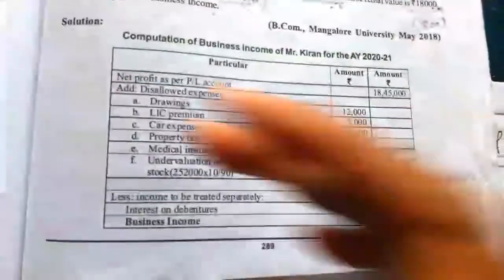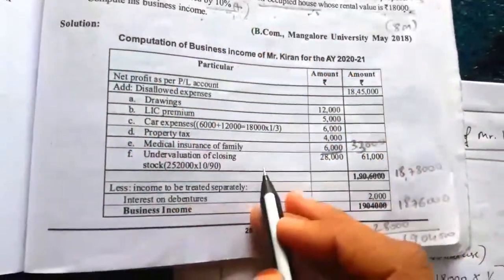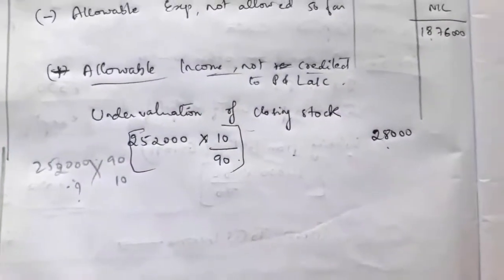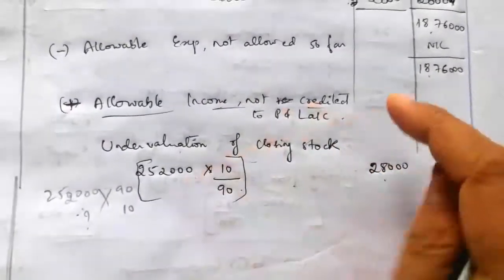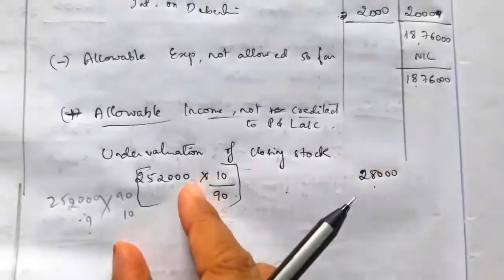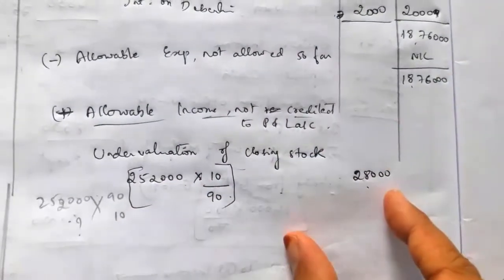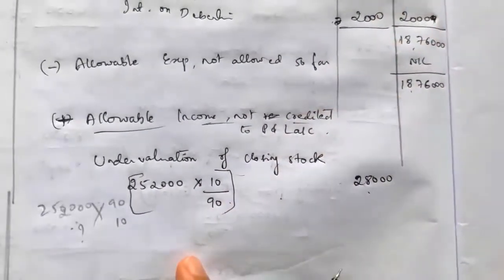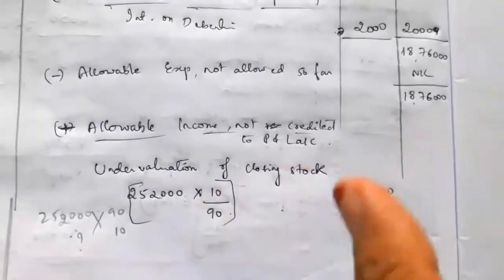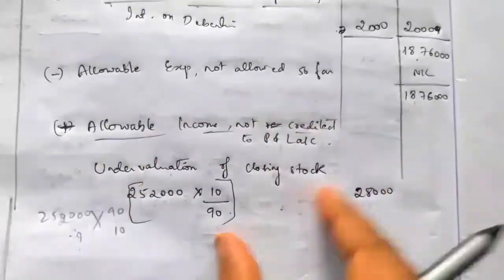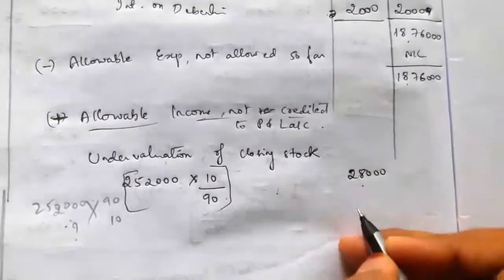You see here in the textbook they have added undervaluation of closing stock under disallowed expenses. It is not a disallowed expense. Undervaluation of closing stock is not a disallowed expense. It is an allowable income but not recorded. Actually closing stock should be recorded at 100%, but here they have recorded only 90%. It is taken as an allowable income not credited to profit and loss account, 28,000.